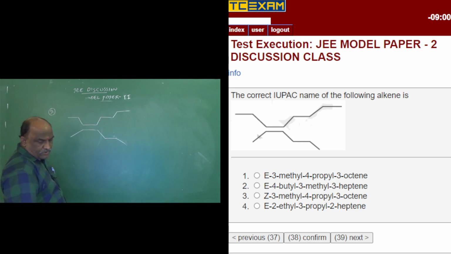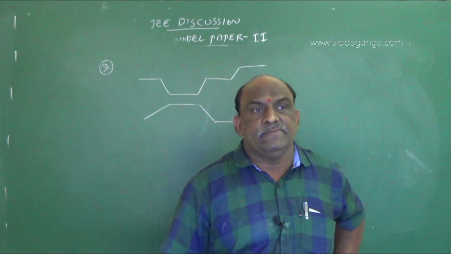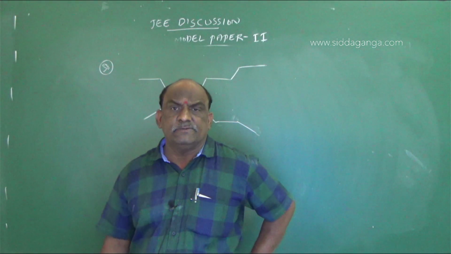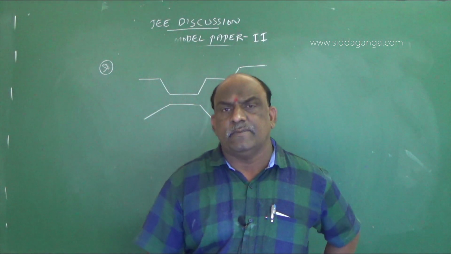So this is a question, my dear students. Very simple question. This is EZ nomenclature. E means enemies. Enemies means trans. Z is friends. Friends means nothing but cis.